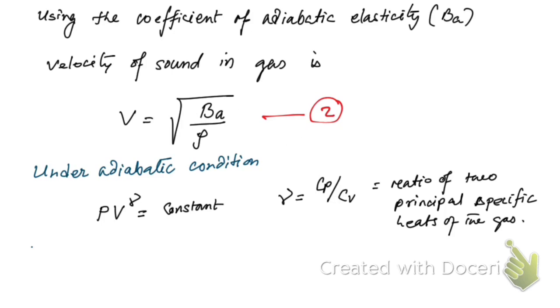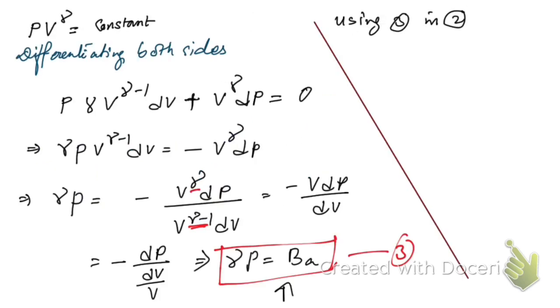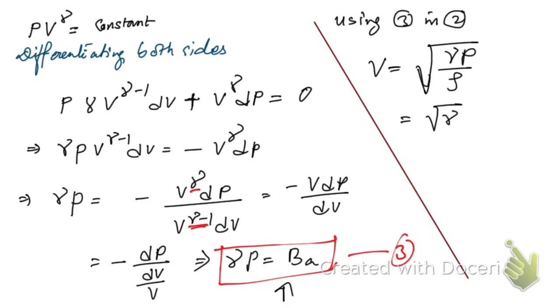We have got B_A is equal to gamma P. Then the velocity of sound v will be equal to root over gamma P by rho. And if we use this formula to calculate the velocity of sound in air, what are we going to get? Let me show this in the next page.